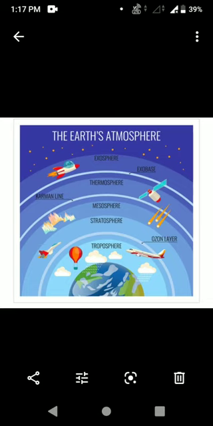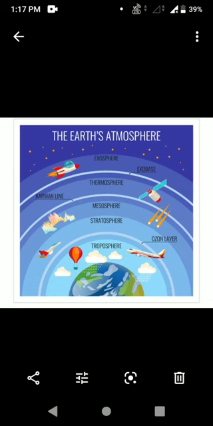The upper portion of this troposphere is called the tropopause. Okay, students, did you understand about this troposphere? It is the lowest layer and it extends from 8 km to 18 km at the equator, and its temperature decreases with increasing height. What is the another name for this troposphere, student? Yes, very good. That is the weather making layer. Okay.